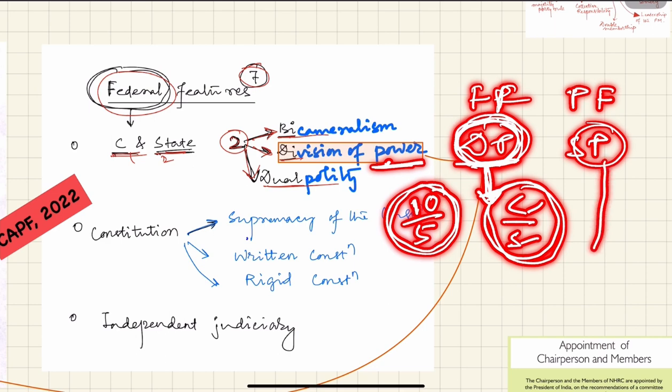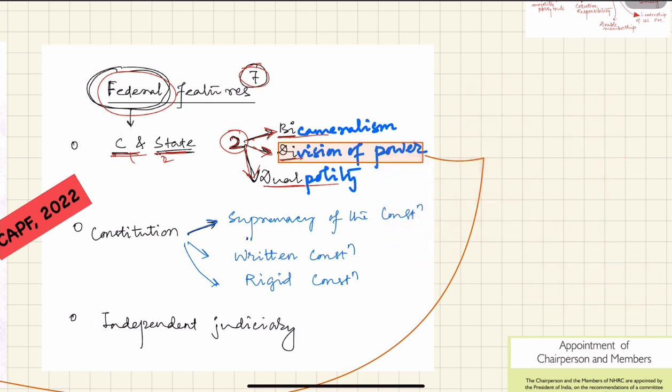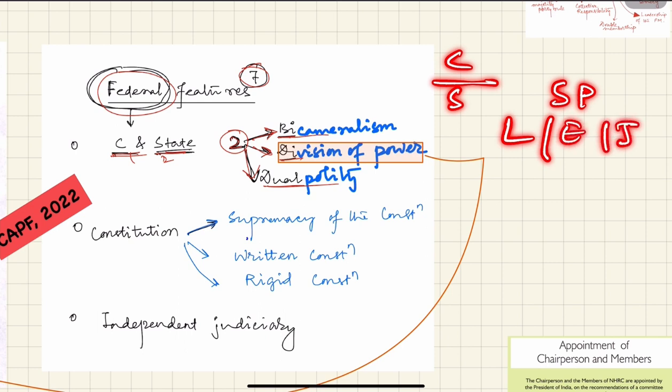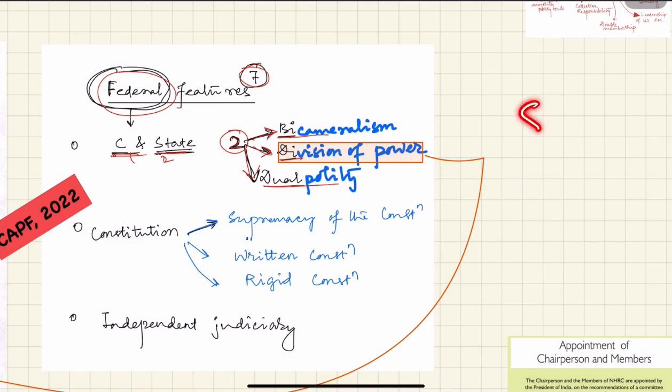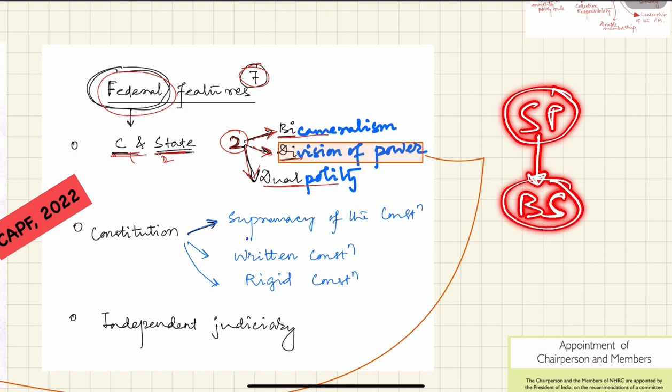And separation of power is the other thing, separation between legislature, executive and judiciary, so that there is no overlapping between these three. So division of power is center divided by state, and separation of power is between legislative, executive and judiciary. Division of power is a federal feature, but separation of power is not a federal feature. Separation of power is a part of the basic structure doctrine. Understood?